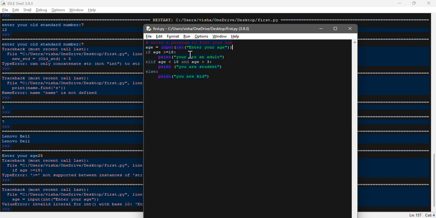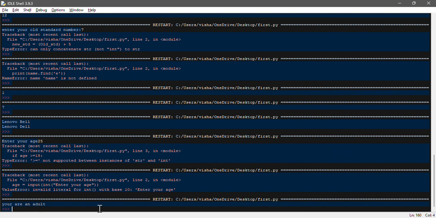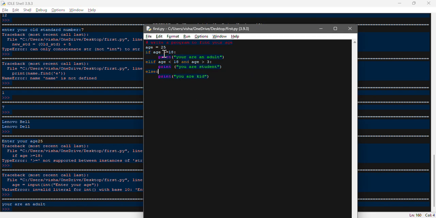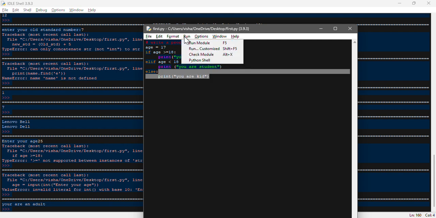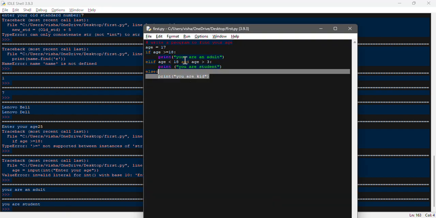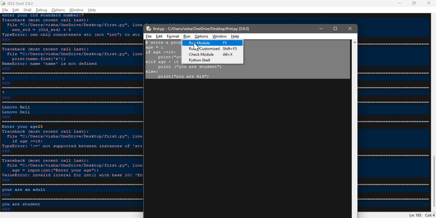So this means we need to specify... hang on, let me type, for example, 25 over here. We save it, and if we run it, let's see what we get. We get "you are an adult" because as per the condition it is greater than or equal to 18. That means this function will print this statement. If I write 17, you will get "you are a student". And if I write 1, for example, you will probably get "you are a kid" over here.